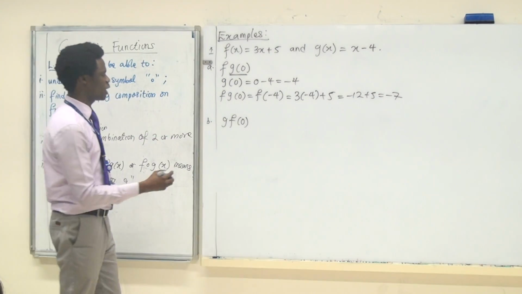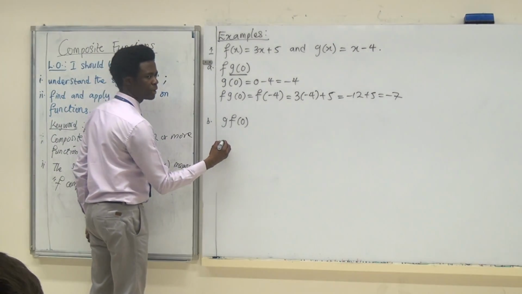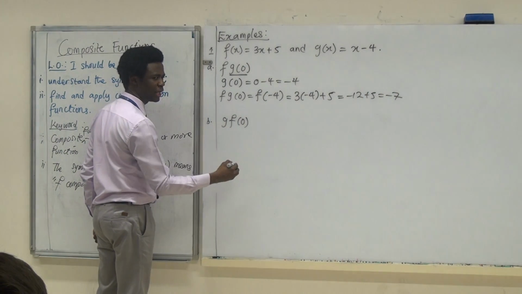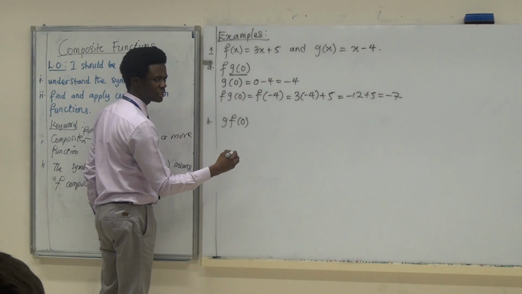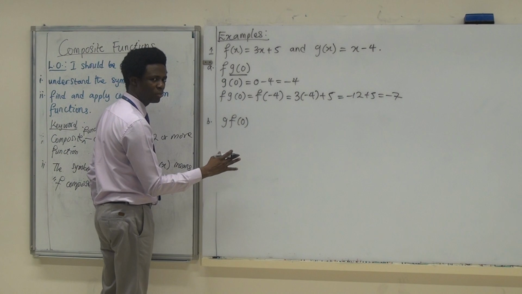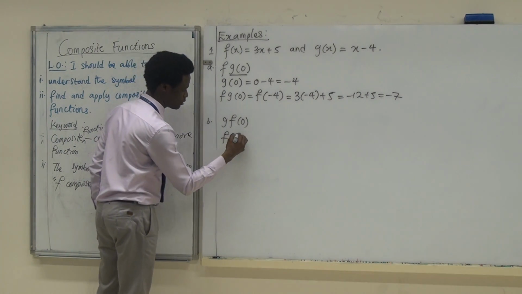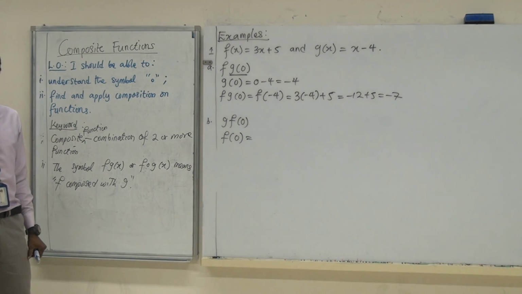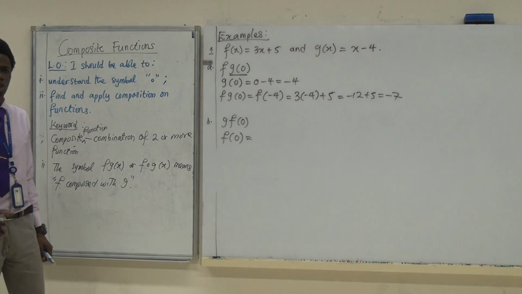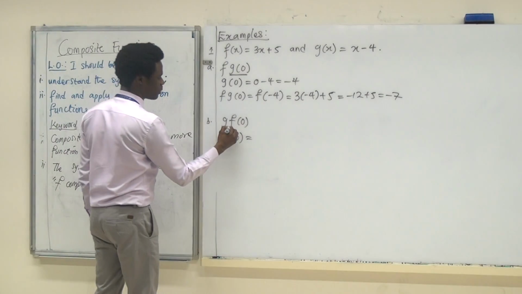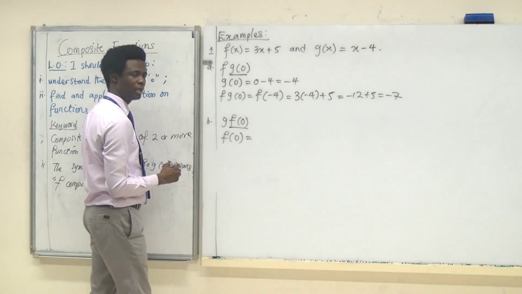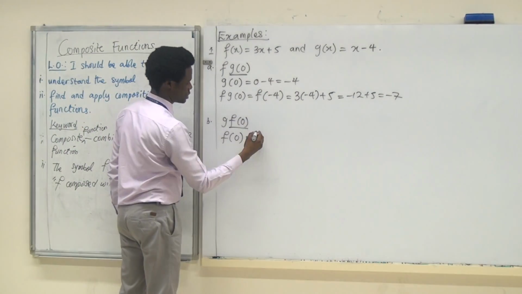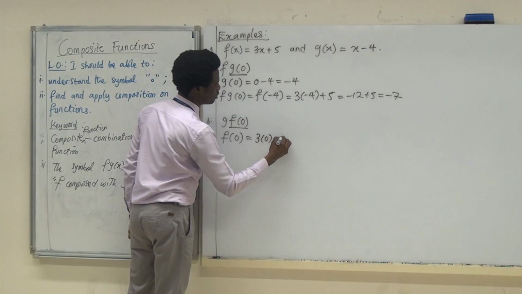Okay. In this case, where do we begin? Oh, you put the function 0 in. Can you tell me where to begin? Not what to do, I mean. Where do we begin from? G of 0. That's the first thing to do. That's what I'm asking you. I'm not asking you for the answer or anything. Okay? So the process is to start from the last part again. So what do we get? Now we put 0 into 3x plus 5.